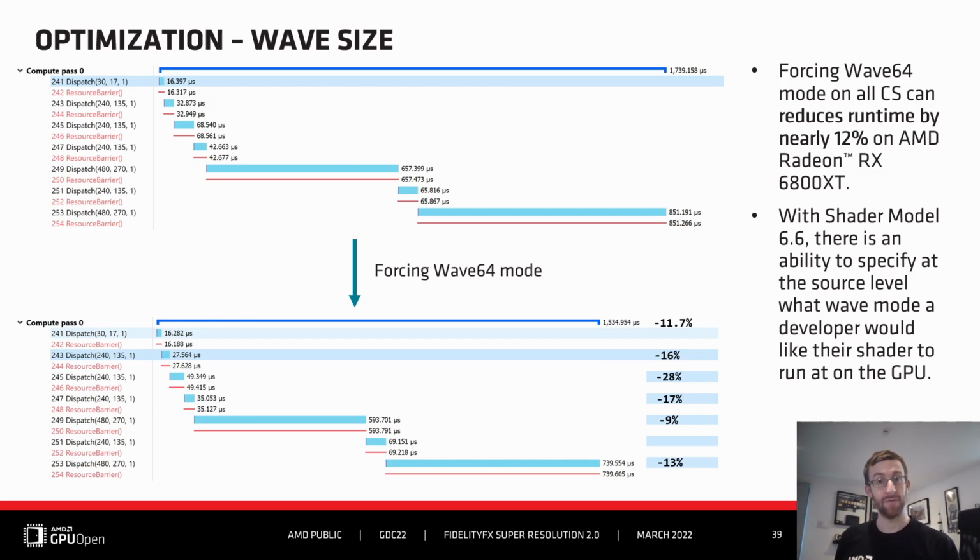In fact, forcing Wave64 reduced runtime of the entire FSR 2.0 pass by nearly 12% on an AMD Radeon RX 6800 XT GPU. With Shader Model 6.6, developers can specify a preferred wave size at the source level by including a wave size attribute on the entry function of the shader.